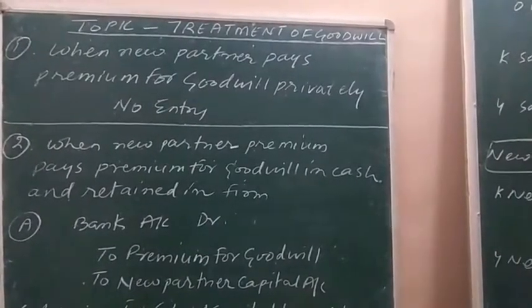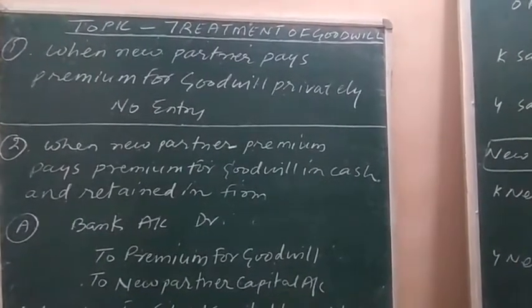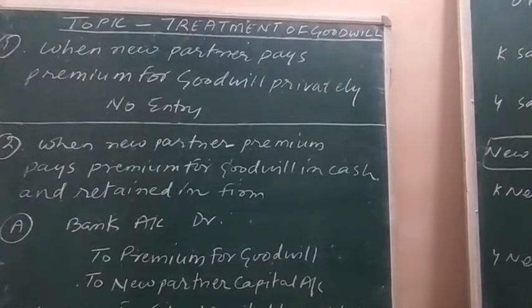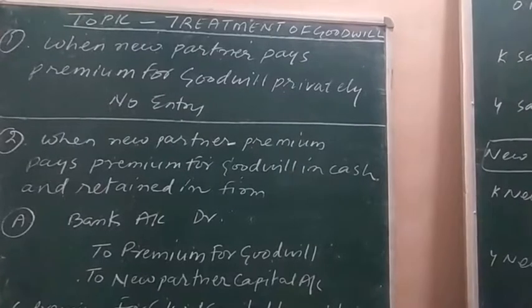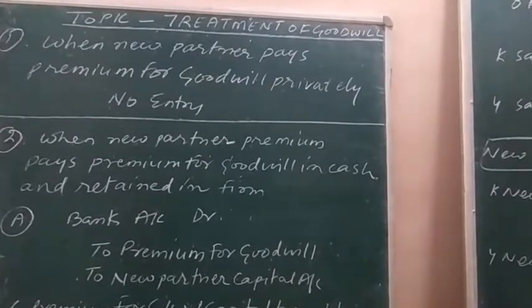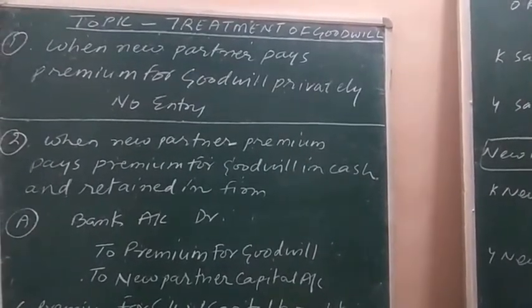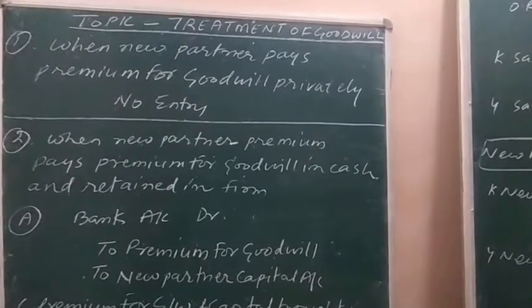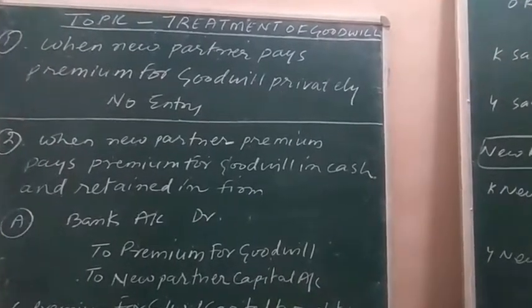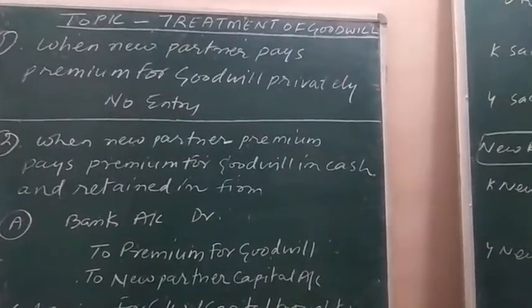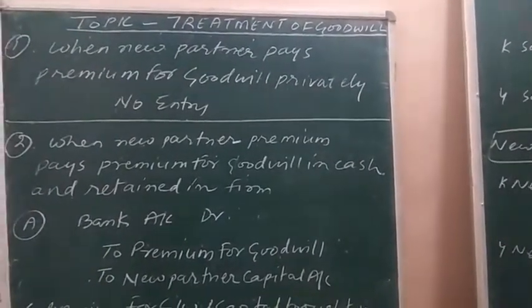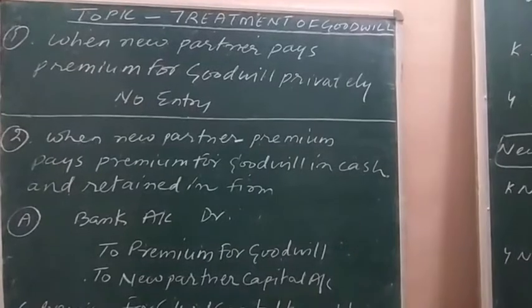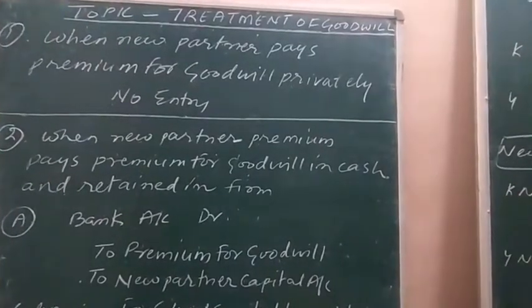Case first. When new partner pays premium for goodwill privately, whenever the new partner brings premium for goodwill amount and he opts for paying that premium for goodwill amount privately, the aim behind is not to show the premium for goodwill amount in the books of the firm.